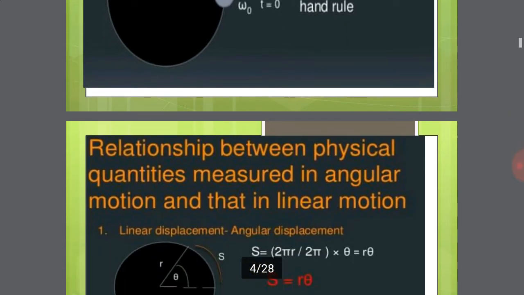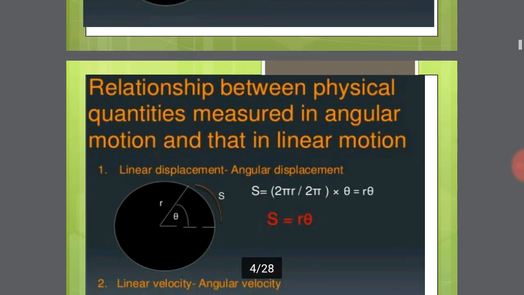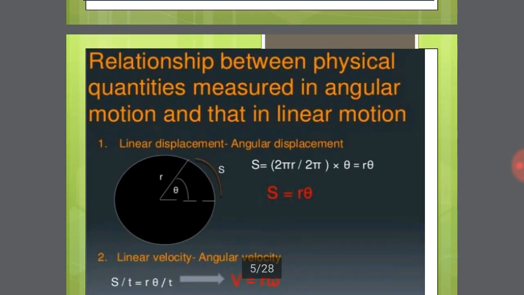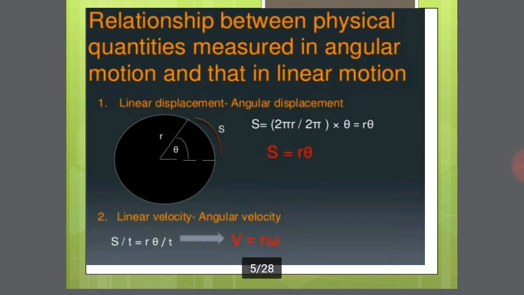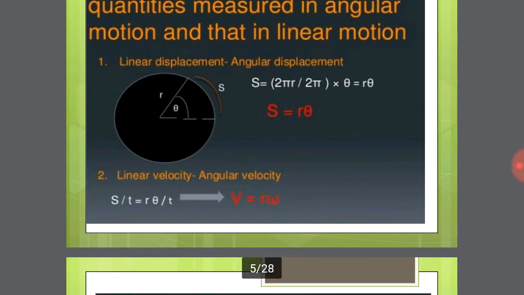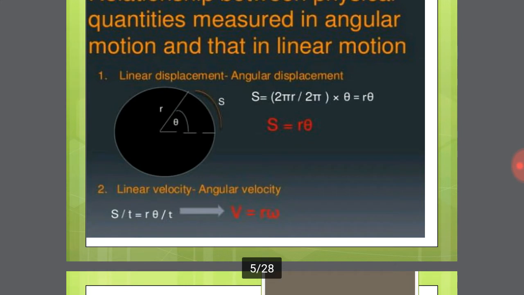Come to the next point, the relationship between physical quantities measured in angular motion and linear motion. There are two important equations. First, linear displacement and angular displacement: S is equal to R into theta, a very important equation. Next, linear velocity and angular velocity: V is equal to R into omega, another very important equation. Some important small questions are solved using these two equations.